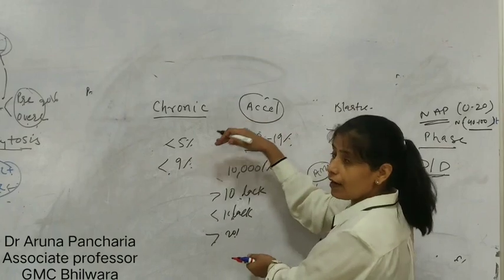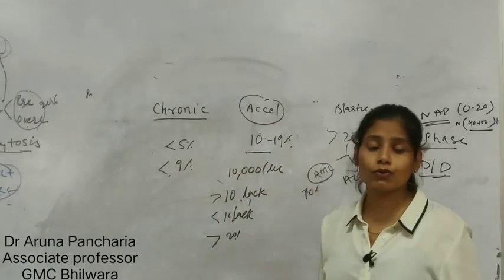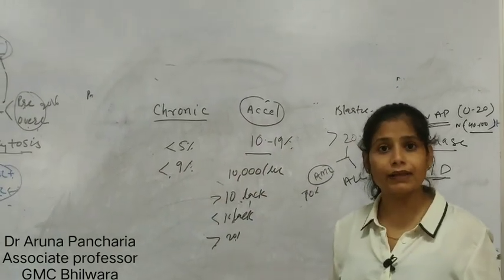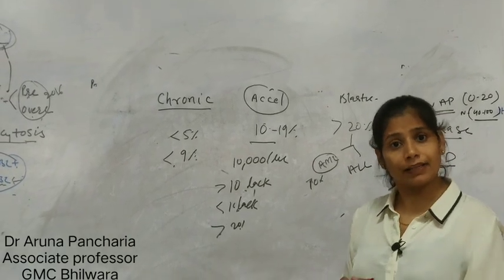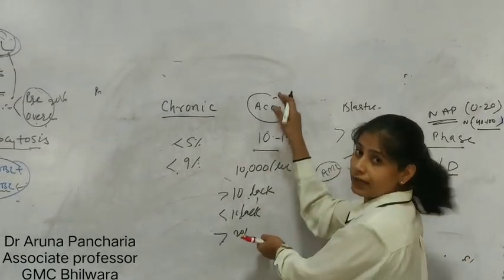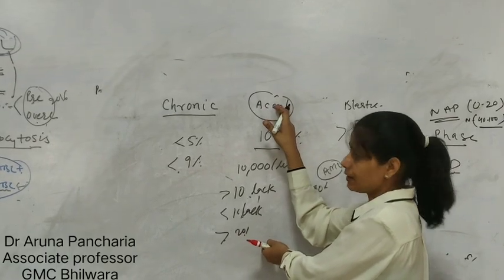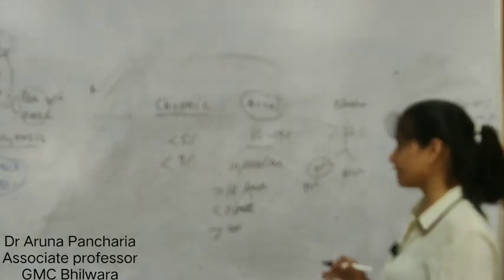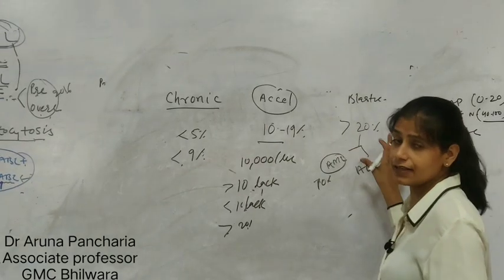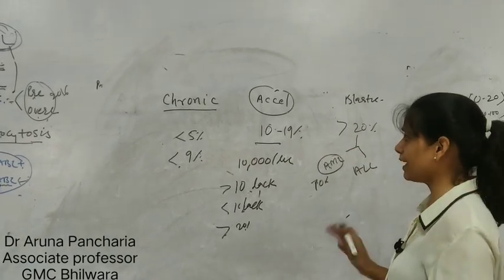And apart from this, on the response to tyrosine kinase therapy, if they are resistant to tyrosine kinase therapy, then they will come into the accelerated phase criteria. Now in the blast phase, I told you, more than 20% blast. So these are the three phases of CML.